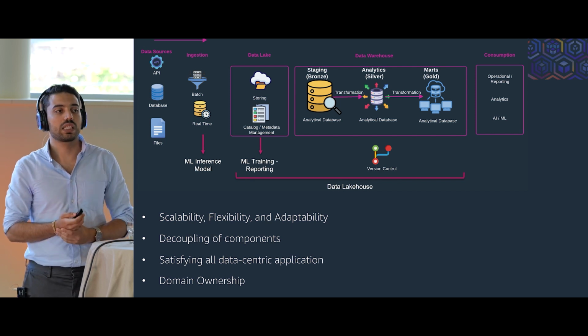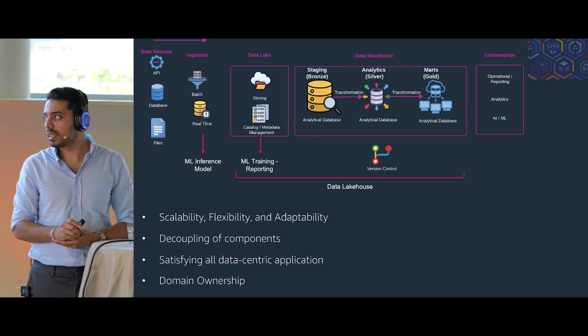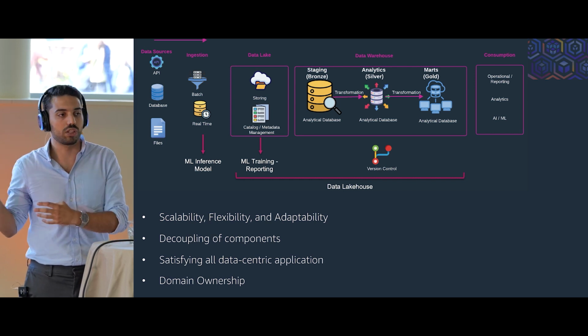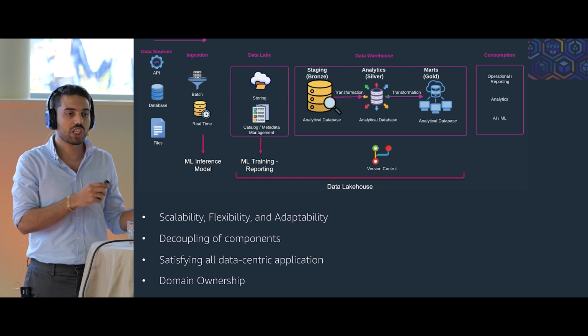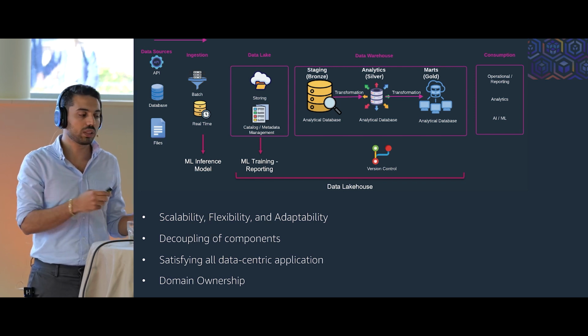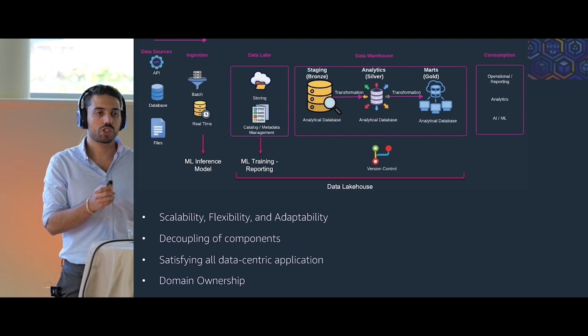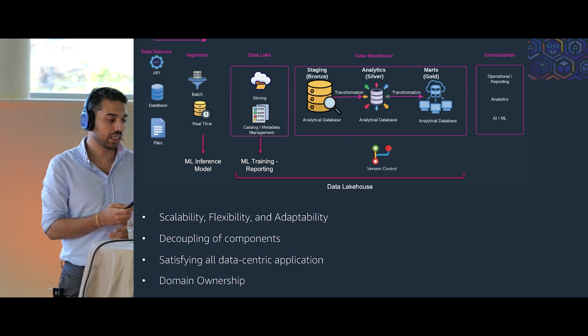Then we have flexibility, which is so important for us. And thanks to the data lake, we have lots of flexibility in this architecture. For example, we can ingest data in both batch and real time, and also we can store different types of data, for example structured, semi-structured or unstructured data.